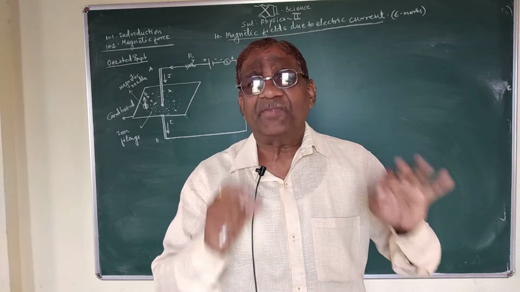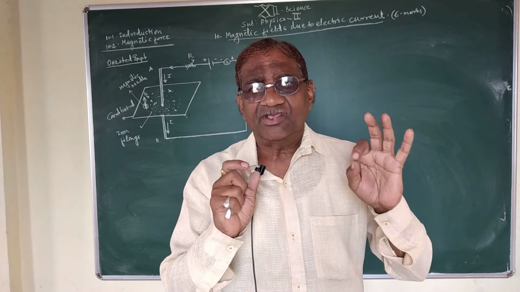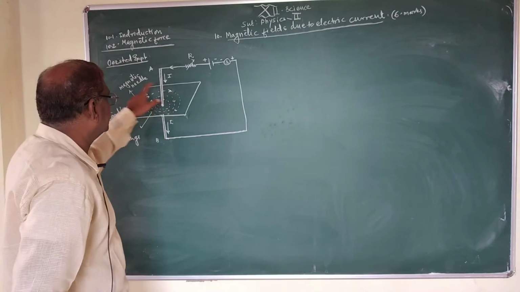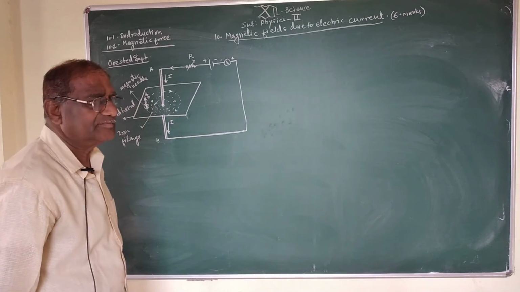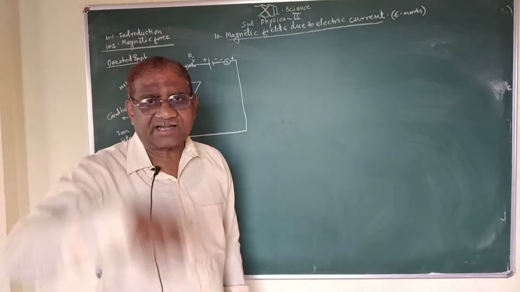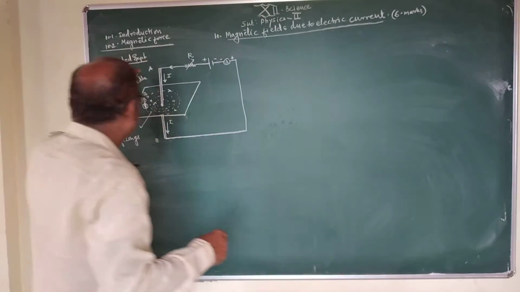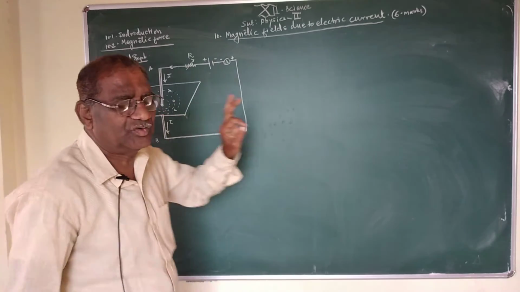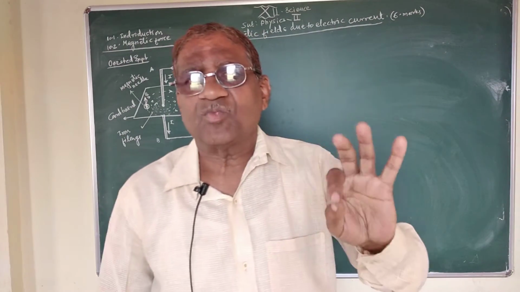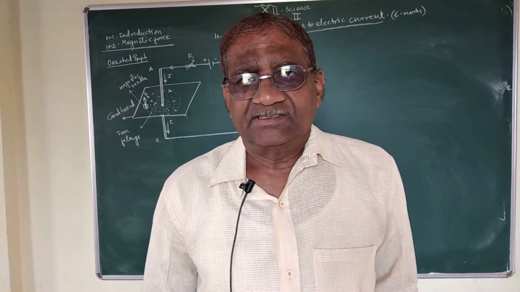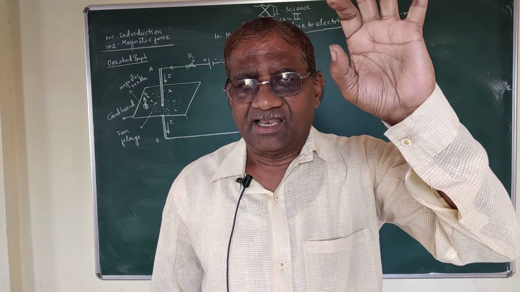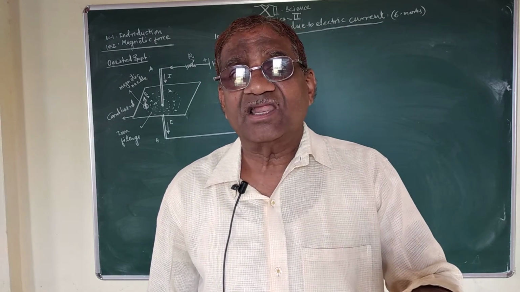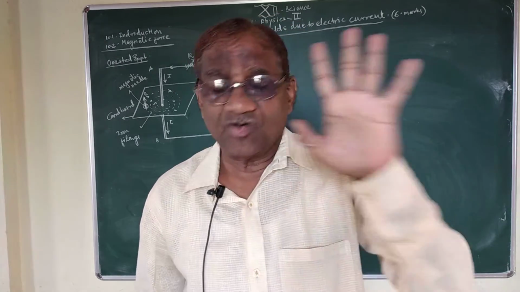In his experiment, he used a cardboard. This is the cardboard, and a straight conductor AB passing through the center of the cardboard such that the length of the conductor is perpendicular to the plane of the cardboard,